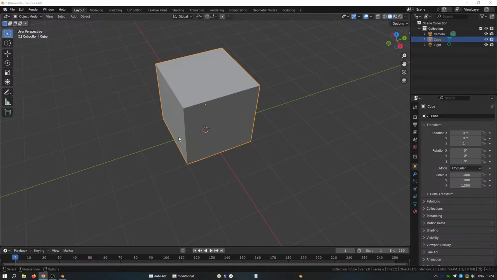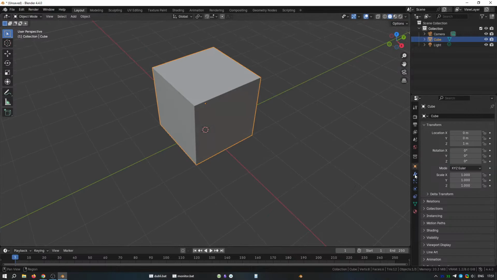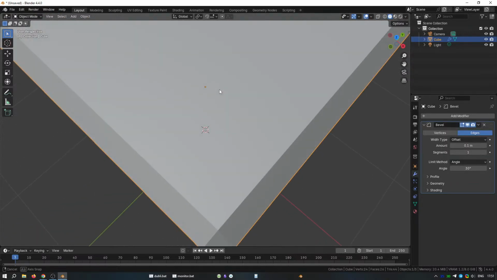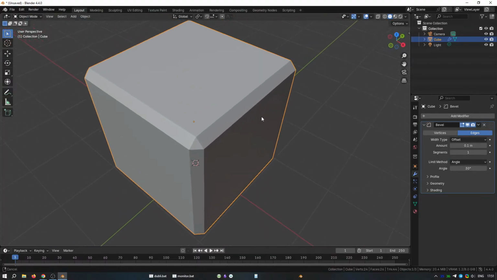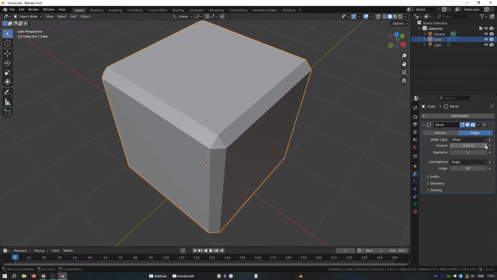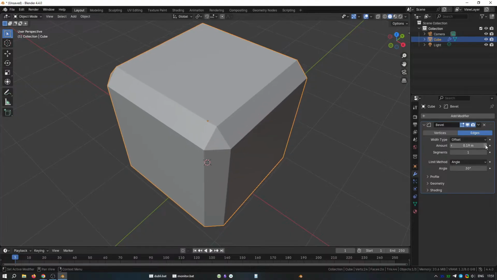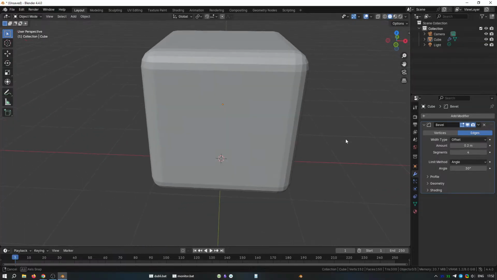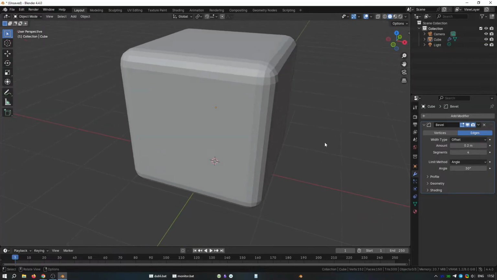So come over to the modifier panel and select bevel. And in the amount value, let's set it to 0.2. And in segments, let's use 4. Now we can switch to edit mode.